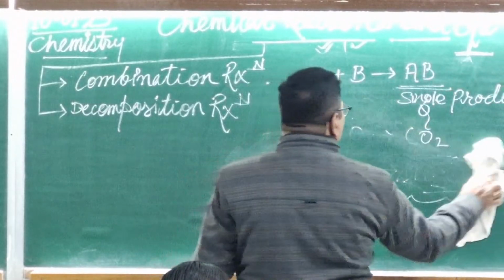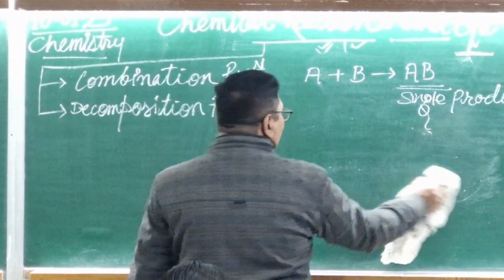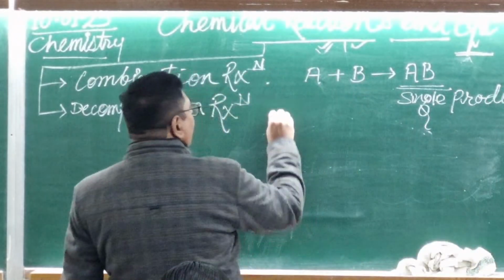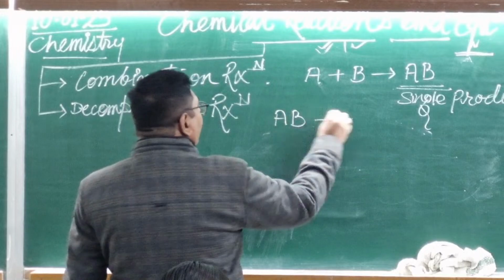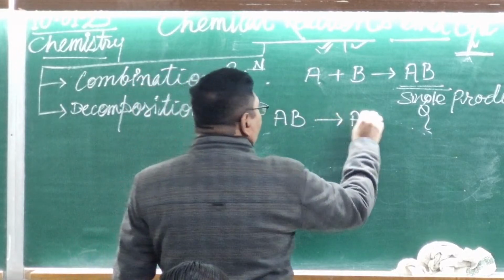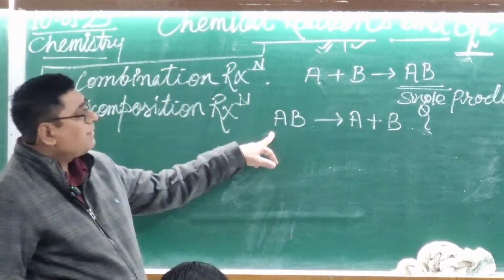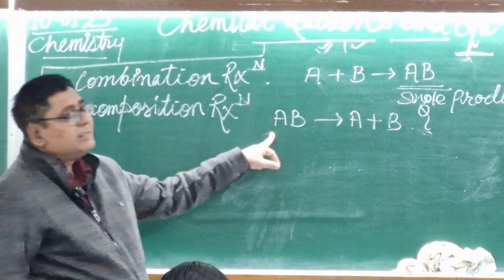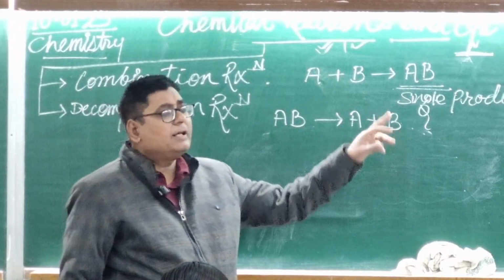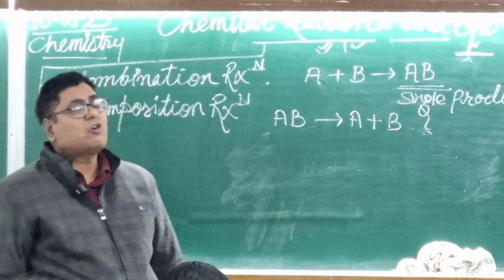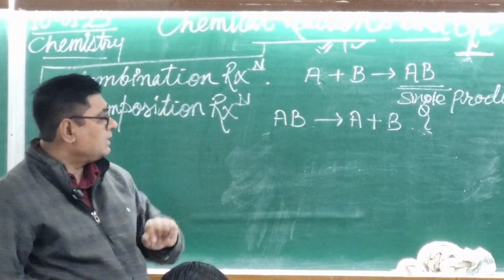What will be its general formula? The general formula is here: AB is splitting into A plus B. AB is a single reactant, and this one is splitting into two products. This one is called a decomposition reaction.